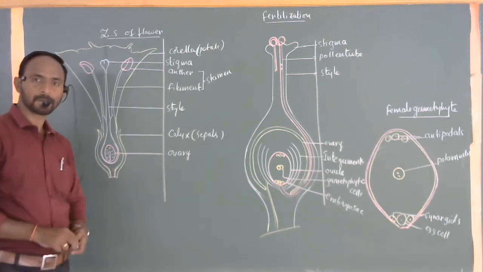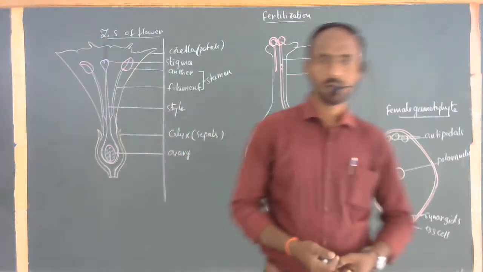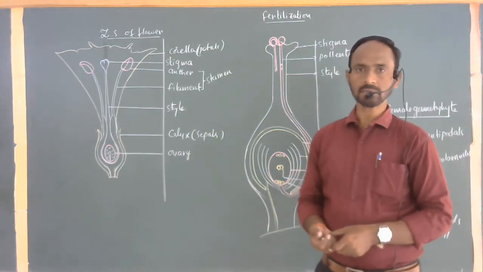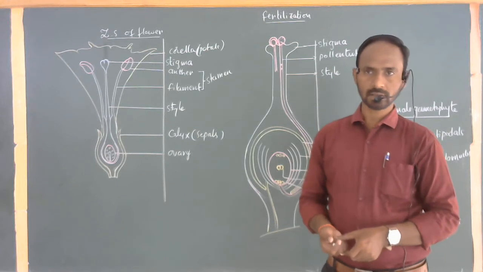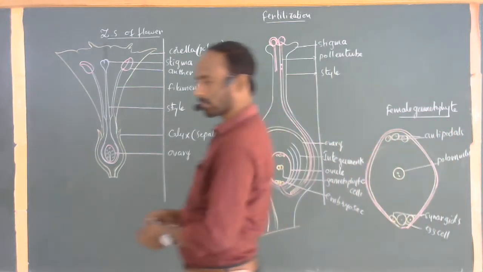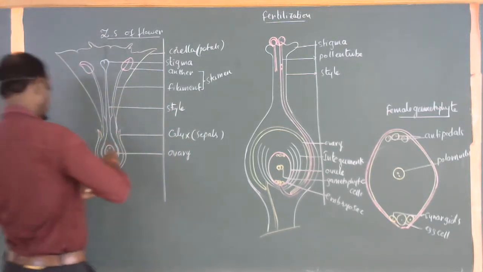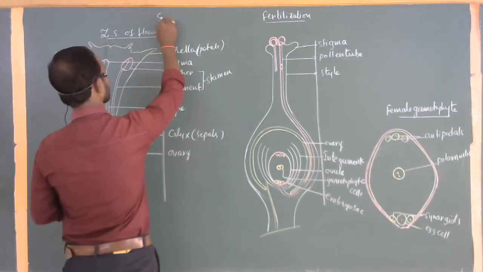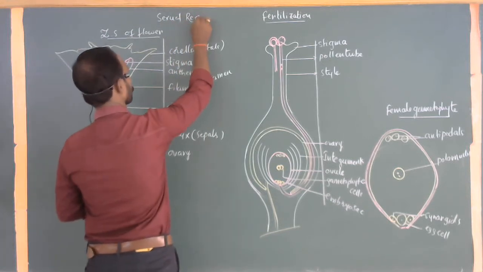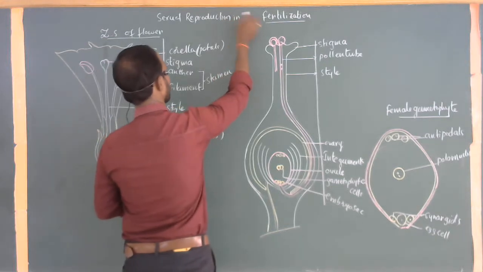Good morning, students. Until yesterday's topic, we clearly understood childbirth, teenage motherhood, social evils, and reproductive health. Today's topic is how plants can reproduce. Today's topic is sexual reproduction in plants.